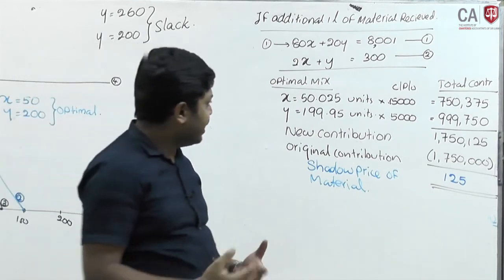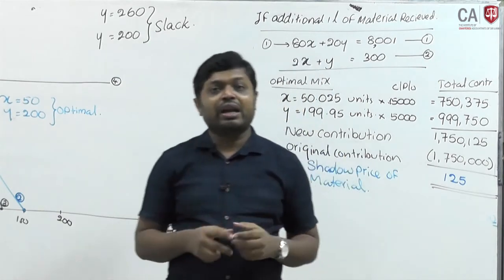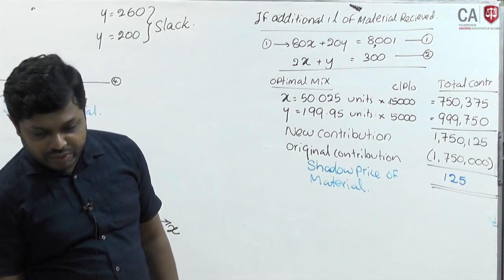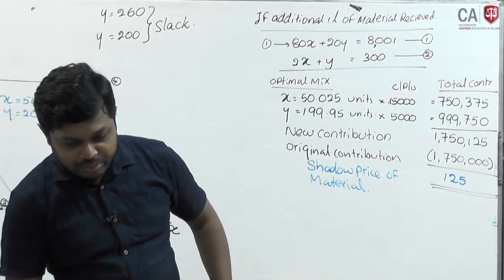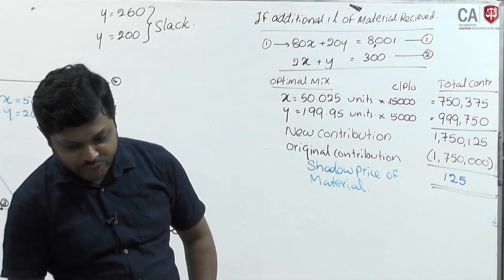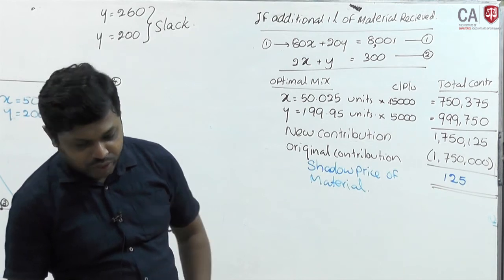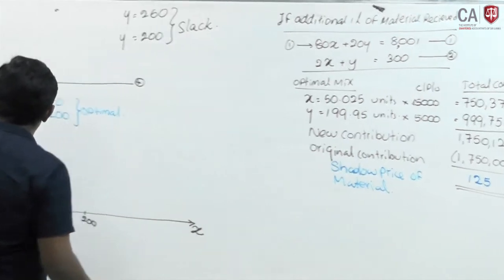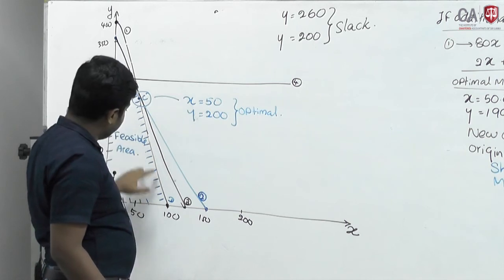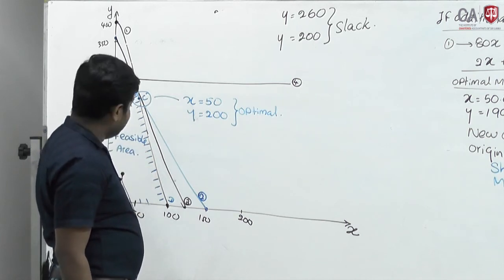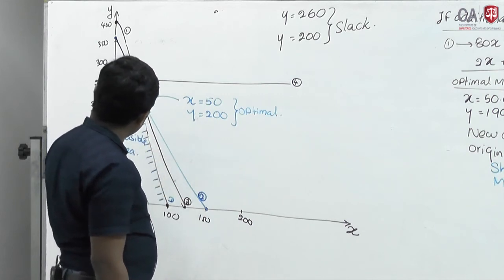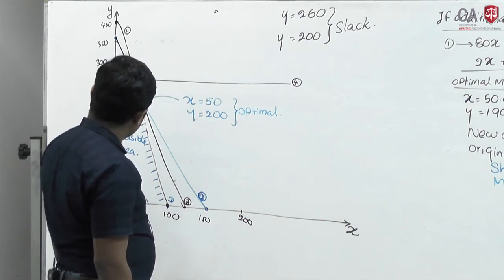Even for the mixing plant. If you increase the mixing plant by 1 hour, what would be the impact? Here the same way you can work it out. I will show you the suggested solution. Mixing plant hours: 2x plus y equals 300. This is binding, therefore if you increase 1 hour, it will cross with equation number 1. Then you have to find the solution using equation number 3 and equation number 1.